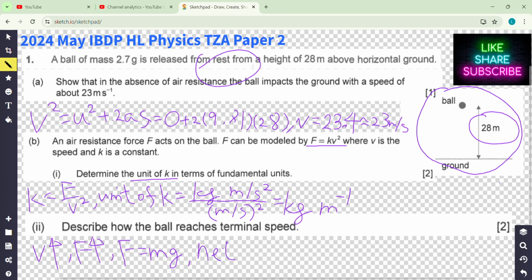No more net force, so no more acceleration. So the body will keep falling down with this constant terminal speed. So you can say reaches, attains, or whatever, this terminal velocity. Remember, use your own words.